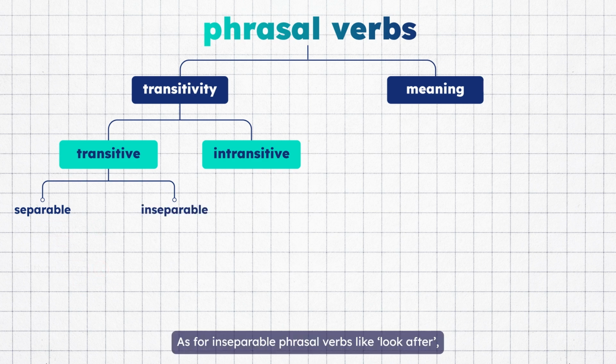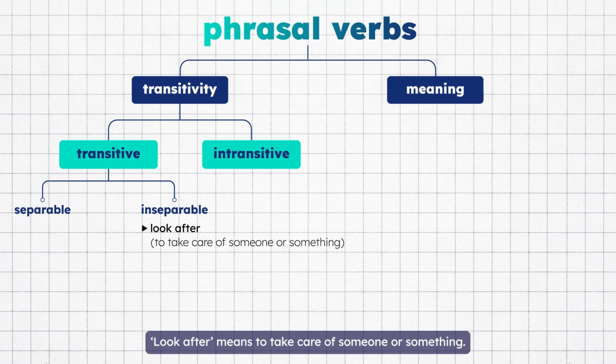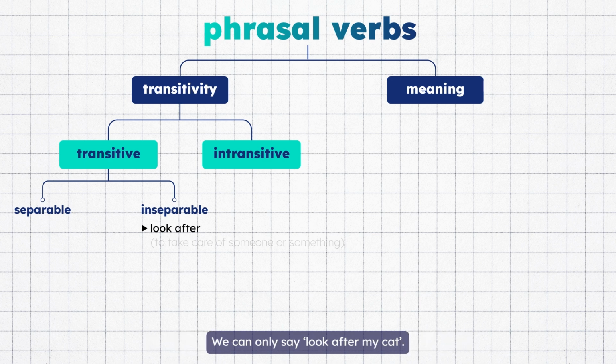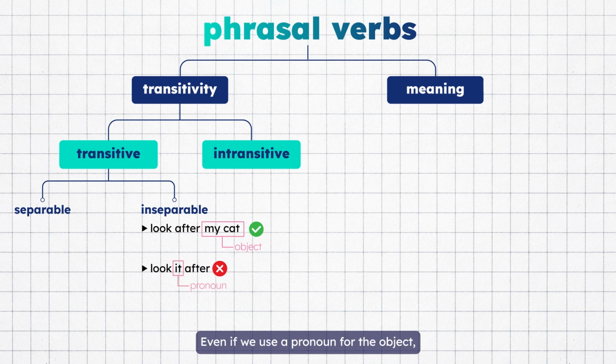As for inseparable phrasal verbs like look after, the verb and particle cannot be separated. The object must be placed after the particle. Let's take look after as an example. Look after means to take care of someone or something. We can only say, look after my cat. We can't say, look my cat after. The object, my cat, cannot be placed between look and after. Even if we use a pronoun for the object, we need to put it after the particle.